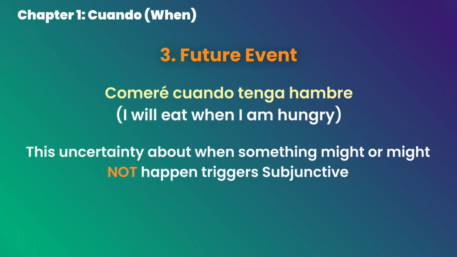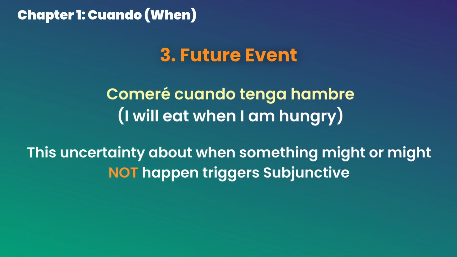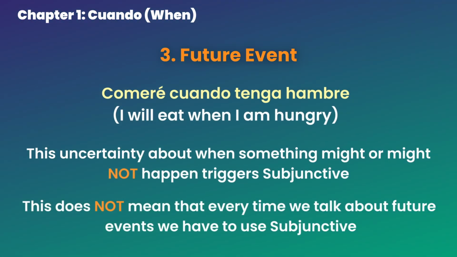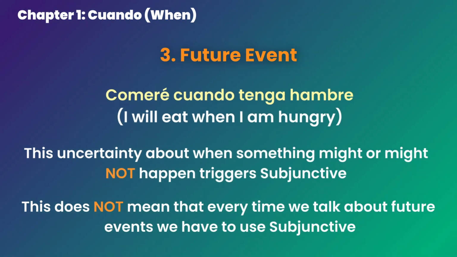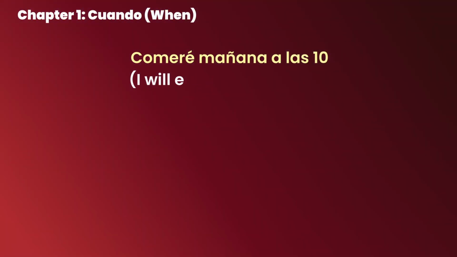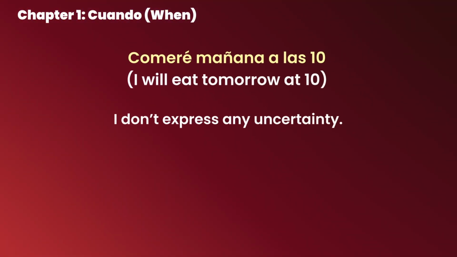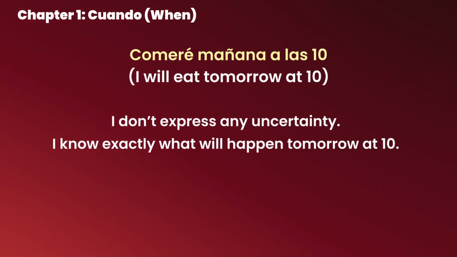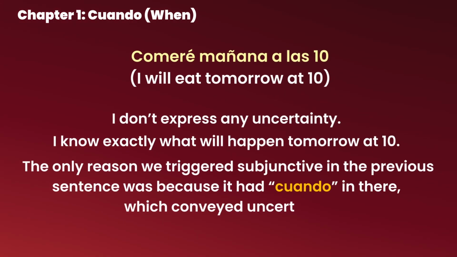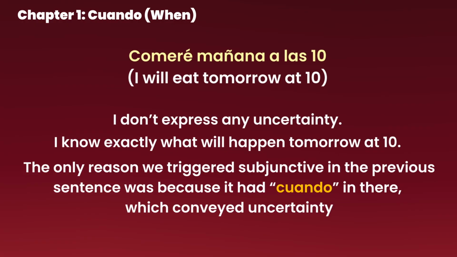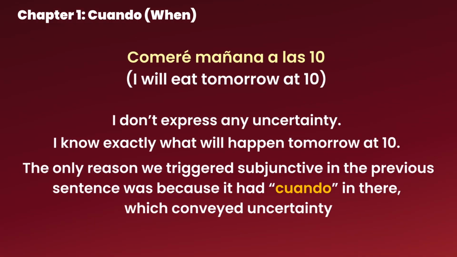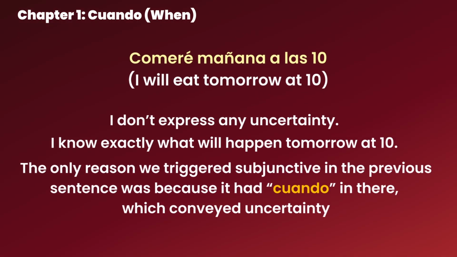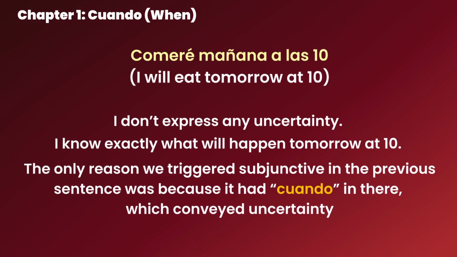And just to be clear for all of you enthusiasts there, this does not mean that every time we talk about future events we have to use subjunctive. For example, when I say comeré mañana a las 10, I don't express any uncertainty. I know exactly what will happen tomorrow at 10. The only reason we triggered subjunctive in the previous sentence was because it had cuando in there, which conveyed uncertainty. That's why it's important to know how triggers work. Let's do more examples with cuando.